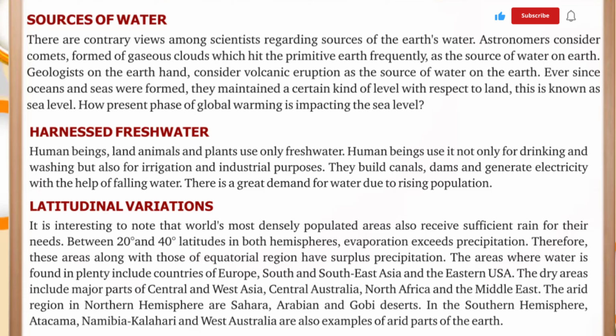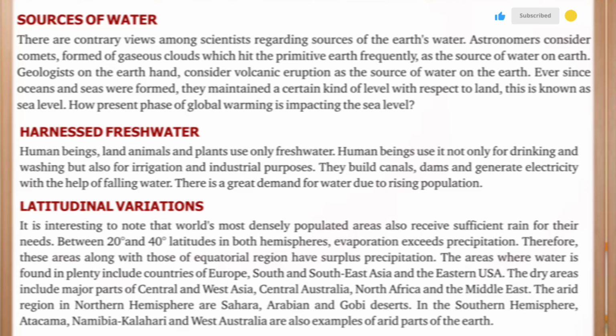The areas where water is found in plenty include countries of Europe, South and Southeast Asia, and Eastern USA. The dry areas include major parts of Central and West Asia, Central Australia, North Africa, and the Middle East. The arid regions in the Northern Hemisphere are the Sahara, Arabian, and Gobi Deserts. In the Southern Hemisphere, the Atacama, Namibia, Kalahari, and West Australia are also examples of arid regions of the earth.